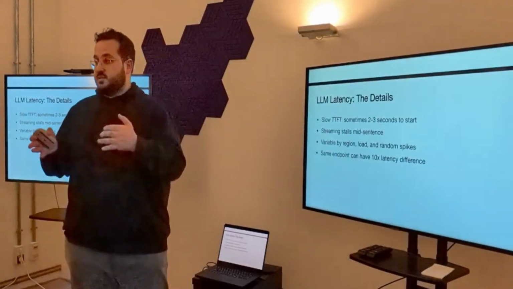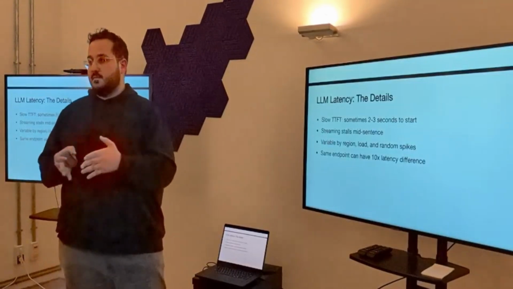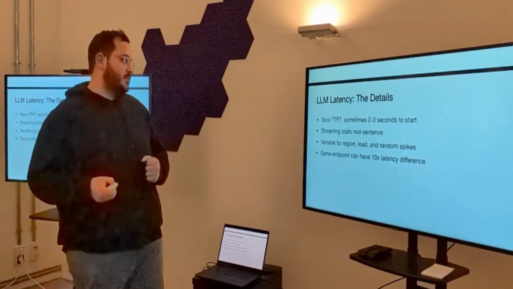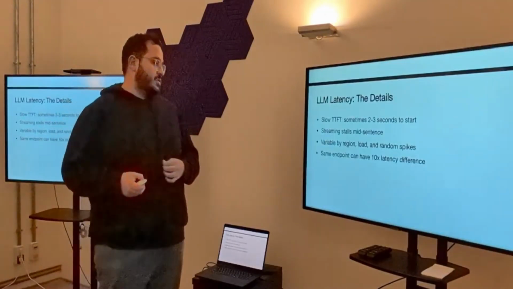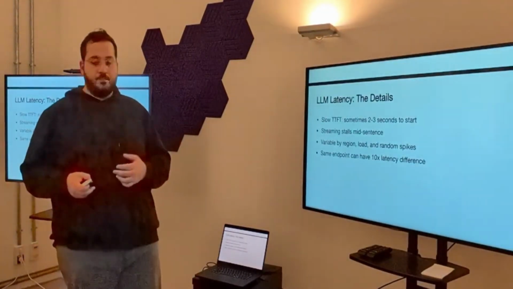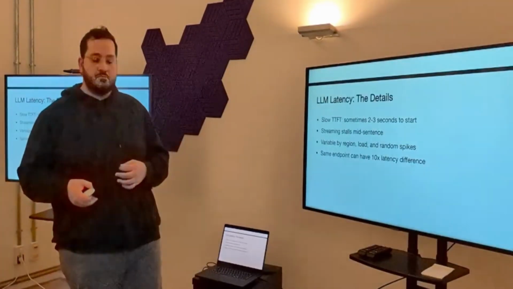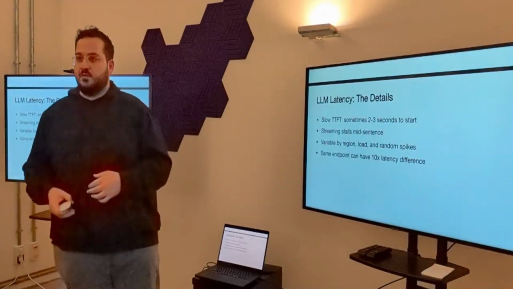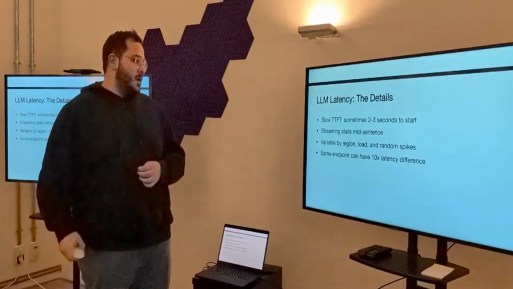We could get the first token, but still not generate audio because we did not get to a punctuation point. Also, we noticed that LLM latency varies by region, load, and sometimes it's just random. It really has nothing to do with region or load. It just decided to take much more time.